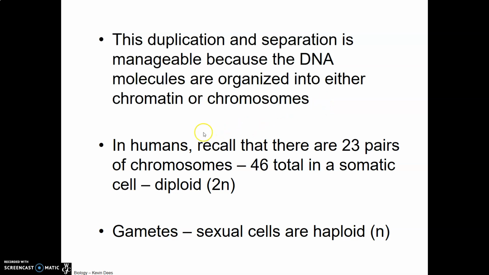So again, remember that in humans, we have 23 pairs of chromosomes. We call these homologous chromosome pairs, one from the maternal and one from the paternal side. So there are 46 total chromosomes in a typical somatic or body cell. This is, of course, our diploid number.